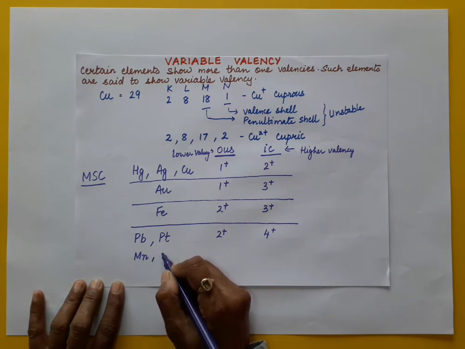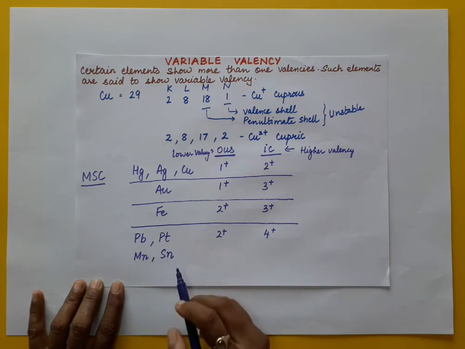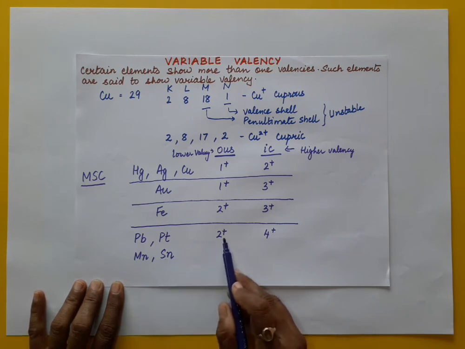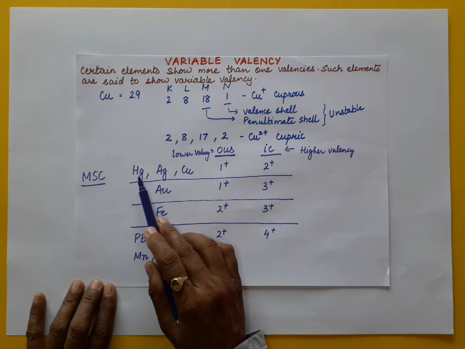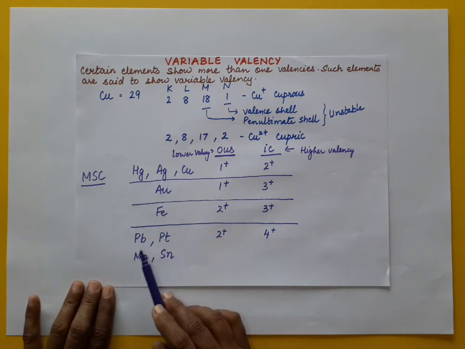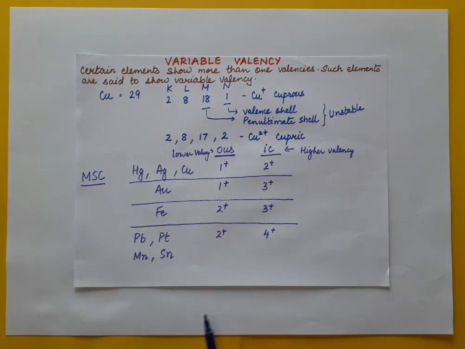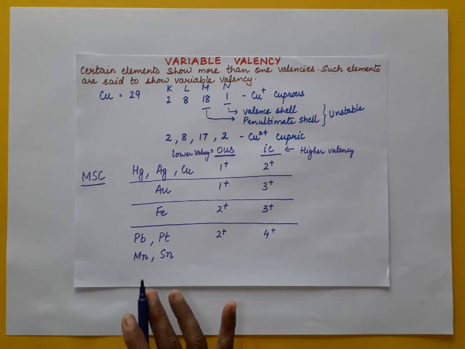And the last one is Sn, tin, so stannous and stannic. Sn2 plus is stannous and Sn4 plus is stannic. So these are the 9 elements which we have done. Overall, 18 radicals, the positive ones which have variable valency, you will be able to remember easily.